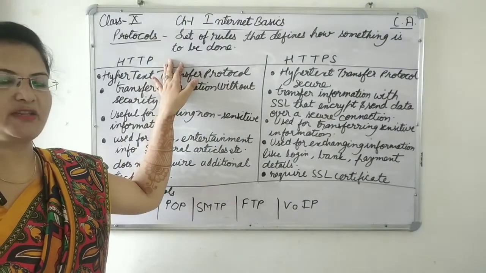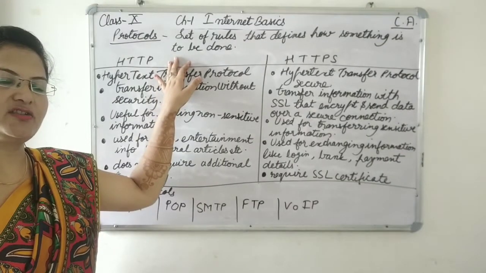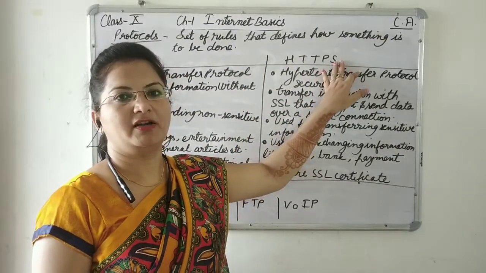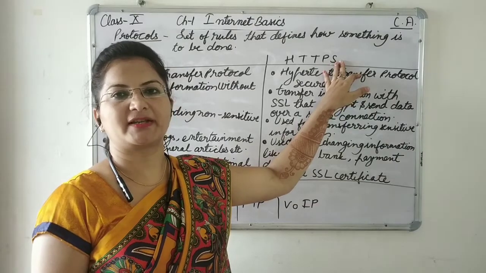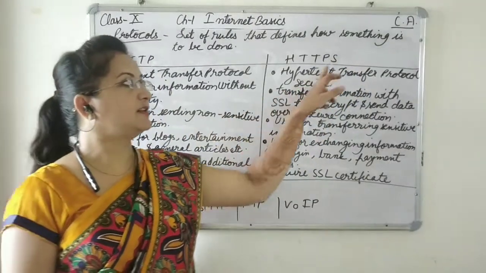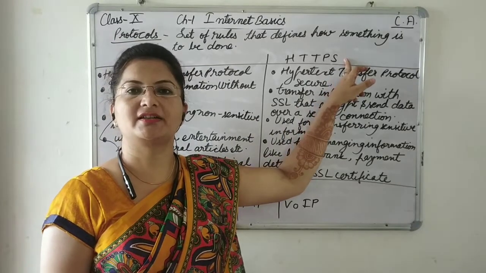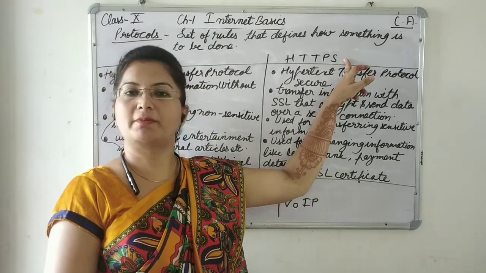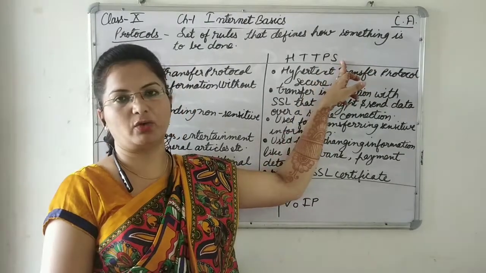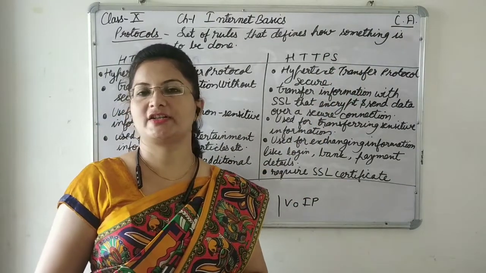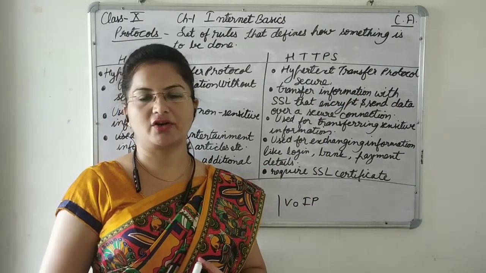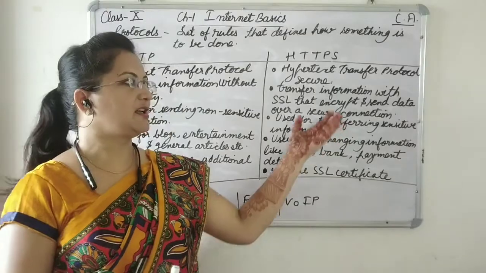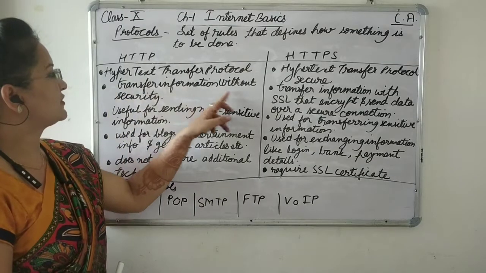If we have to visit any website, we can simply write http:// and then any website name. But sometimes you might have seen that HTTPS is shown in the address bar of the website when we are making a secure connection, like when we log in to any website, or when we have to put confidential information like payment related information, or bank websites have HTTPS in the URL. Like https://www.sbi.co.in. So it will be a bank website and it will be a secure website so that the data cannot be hacked.